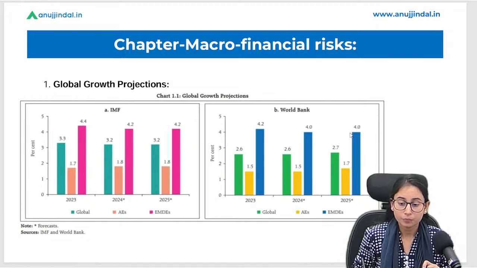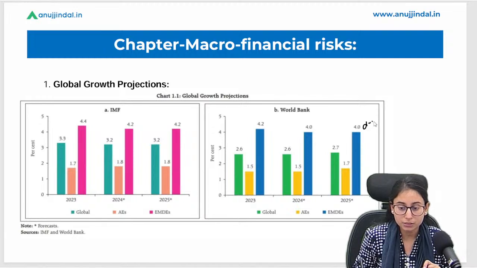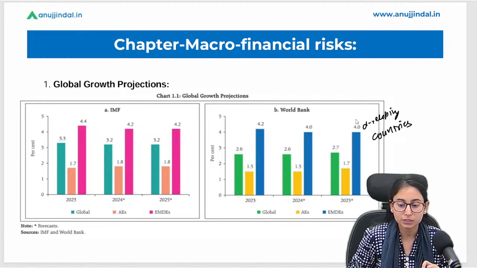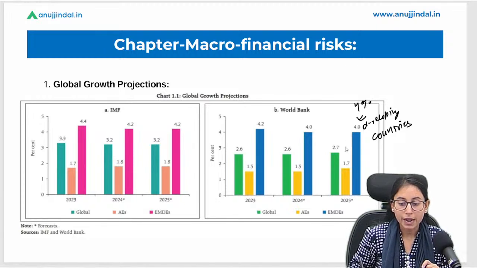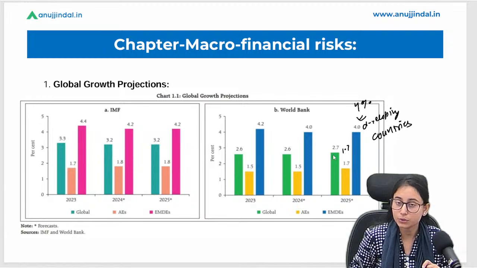Okay, now the blue line says about the emerging or the developing countries. Now developing countries का World Bank के according क्या है projection? That there would be a 4% growth in 2025. Okay, and advanced economy or developed economies का कितना रहेगा, 1.7%, and overall कितना रहेगा, 2.7% in 2025 by World Bank.